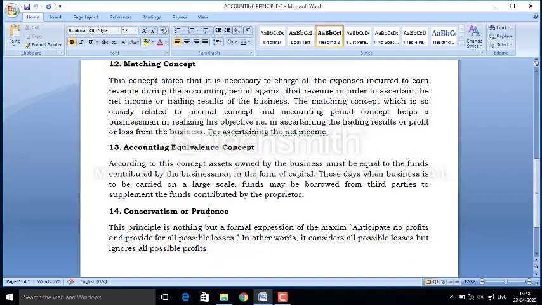And the last and most important accounting concept is the conservatism or prudence concept. As we know, conservatism is related to a conservative mentality, meaning a narrow mentality. Many times we have seen that while making worship, we often ask God or goddess for forgiveness. It means Kshama Yachana. Why?